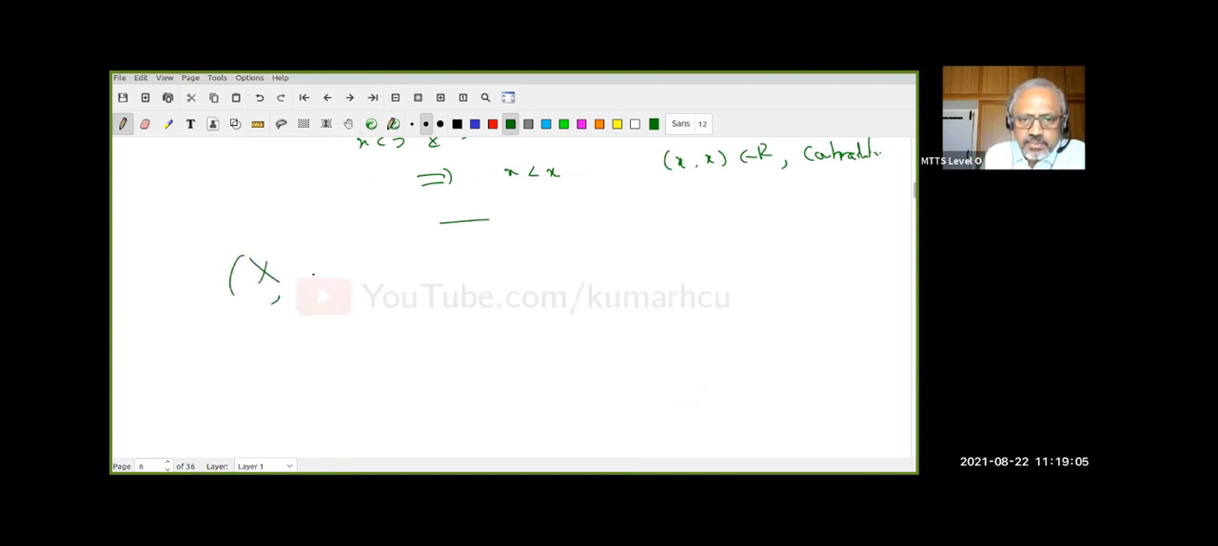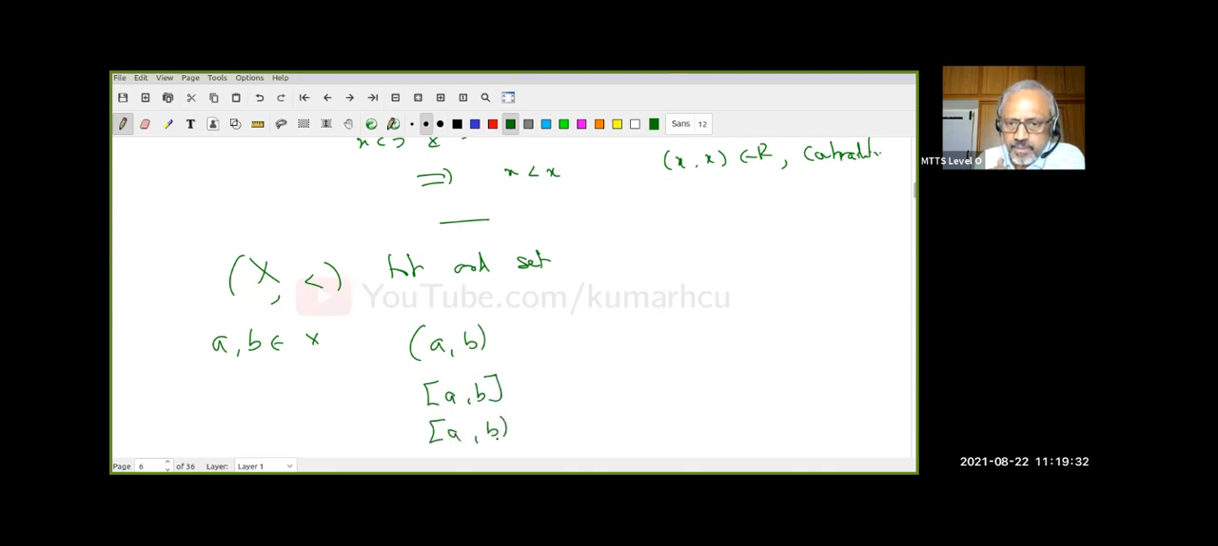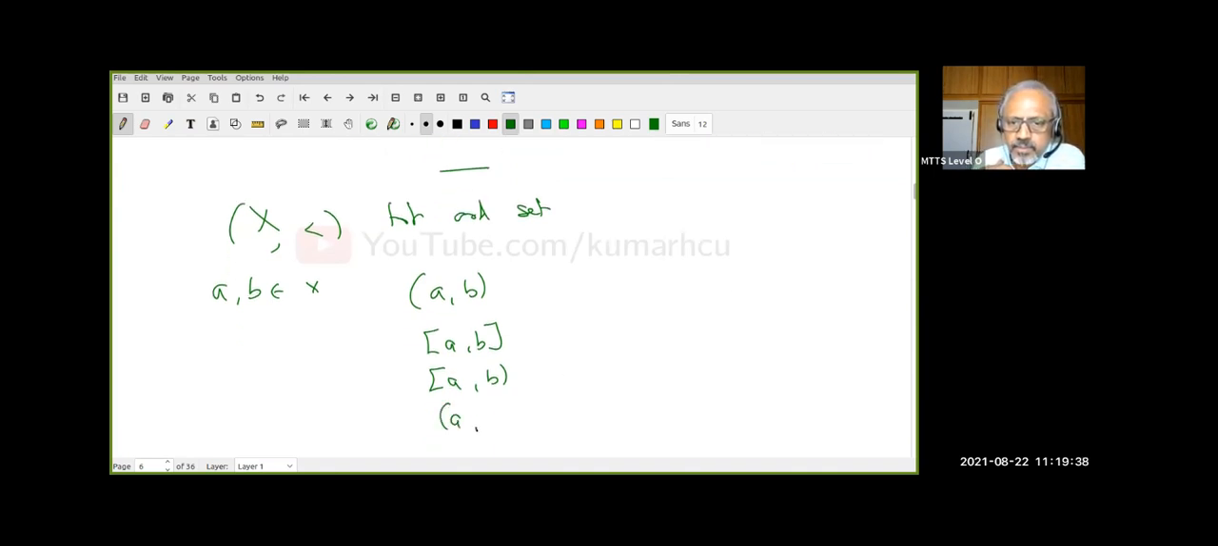Now, let X be a totally ordered set. I usually use the word totally ordered set. Nowadays, many people use linearly ordered. It's up to you. Now, suppose A and B are two elements of X. Then I want to define various intervals: (A, B), and [A, B]. How many of you know how to define this? Think of them as real numbers, then you know how to define.